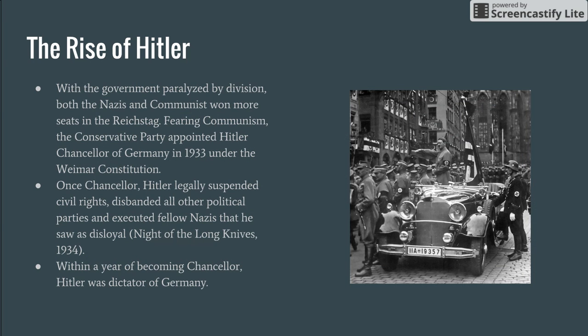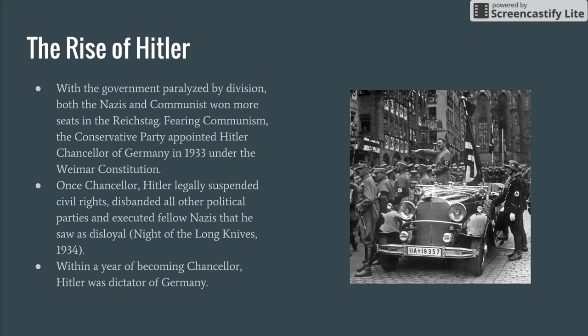With the government paralyzed by division, both the Nazis and communists won more seats in the Reichstag. The Reichstag is the lower house of legislation. So fearing a communist takeover in the Reichstag, the Conservative Party appointed Hitler Chancellor of Germany in 1933 under the Weimar Constitution.